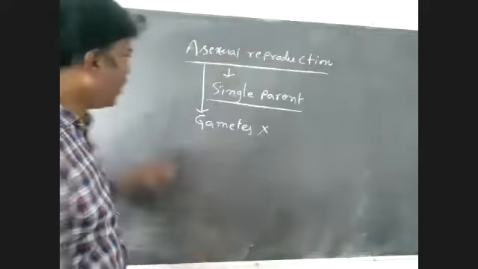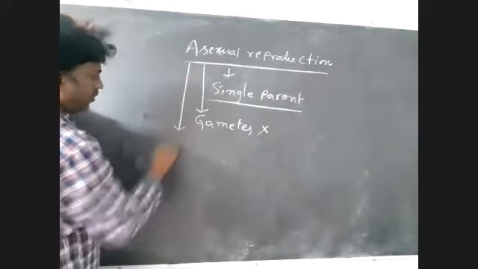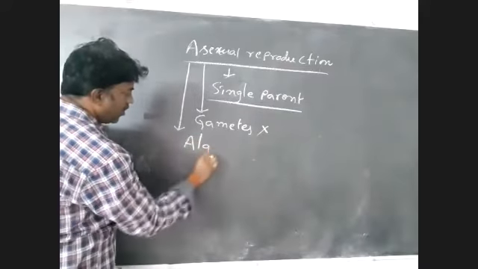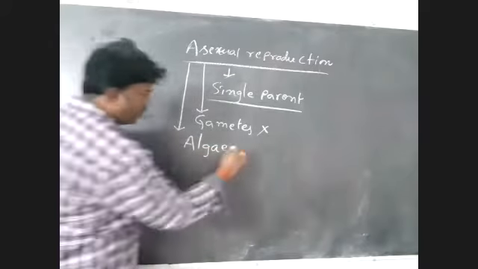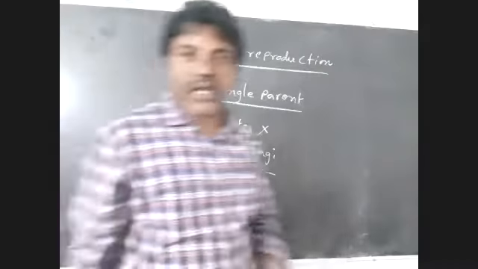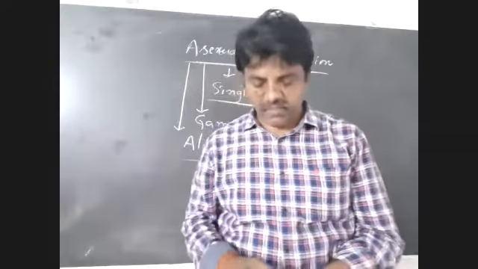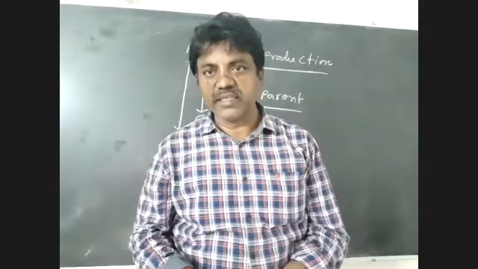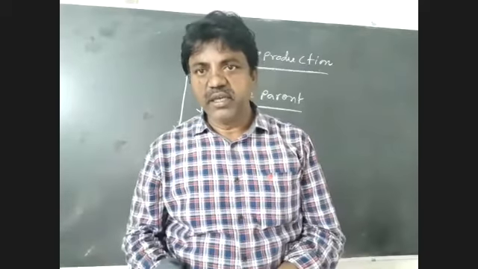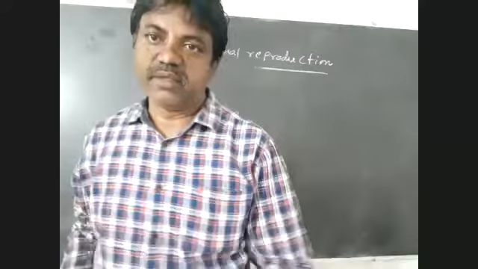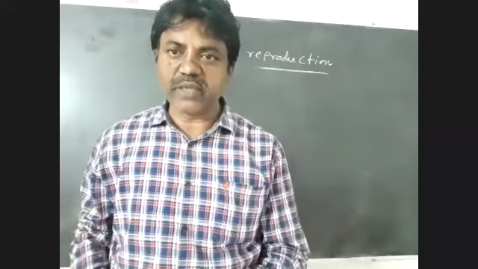Asexual reproduction is very common in lower plants like algae and fungi. So organisms with simple organization perform asexual reproduction commonly. Asexual reproduction takes place through several methods.